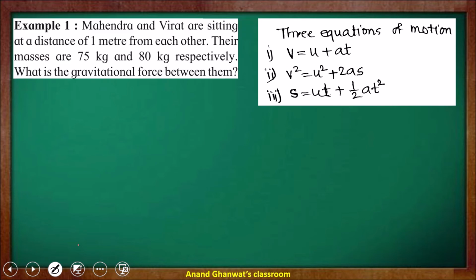Let us consider the first example. Mahendra and Virat are sitting at a distance of 1 meter from each other. Their masses are 75 kg and 80 kg respectively. What is the gravitational force between them? Now which formula is suitable here?